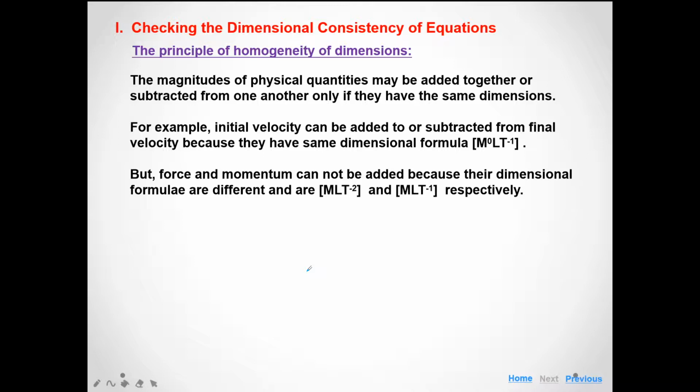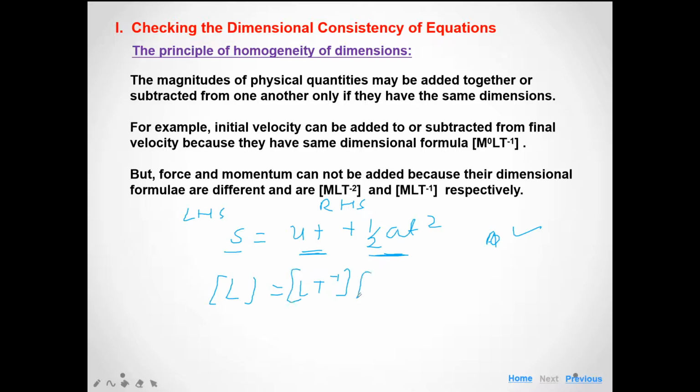Okay, so let's check the consistency of the equation. The dimension of s, which means displacement, is L. ut is LT^-1 into T, plus the dimension of 1 upon 2, which is a dimensionless constant, so we can just ignore it. Now the dimension of at square is LT^-2 into T square.